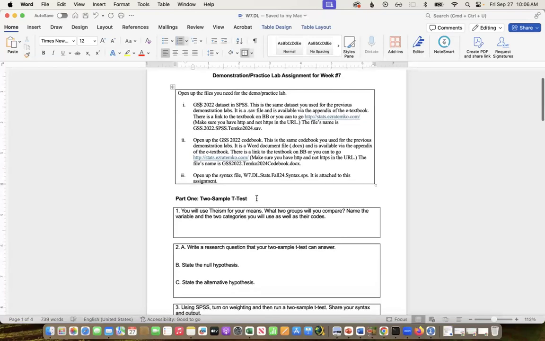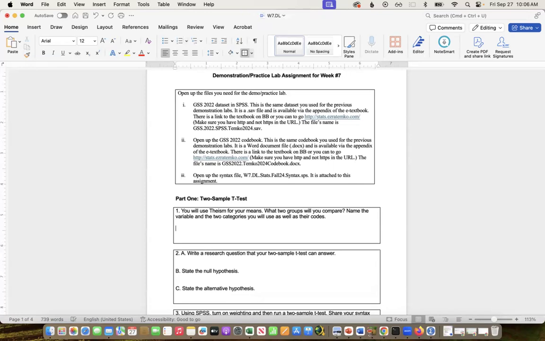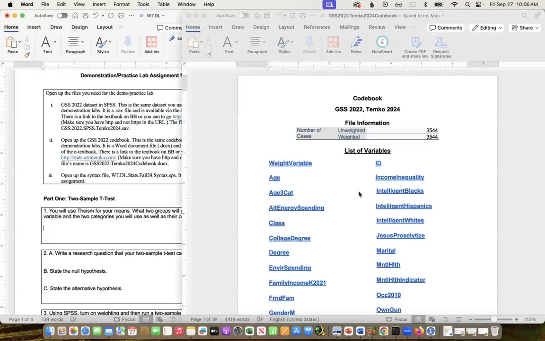So I'm going to have this actually in two different recordings. The first one is going to be the two sample t-test, and then I'll do a separate one with ANOVA. So for a two sample t-test, we're going to be comparing means. And so we're going to use theism again.